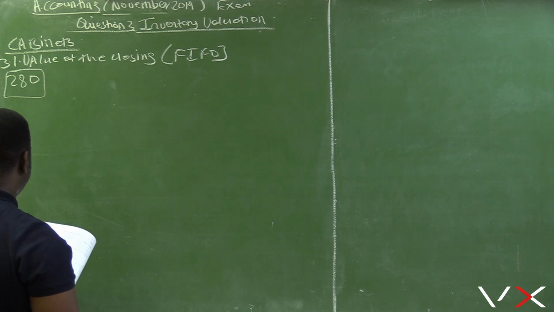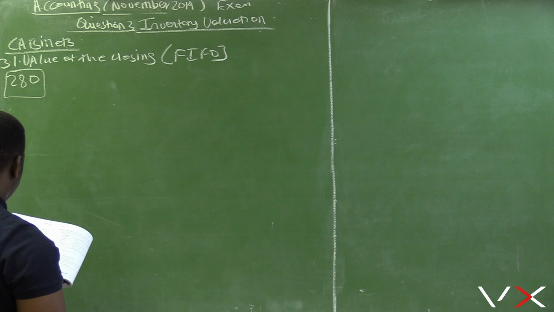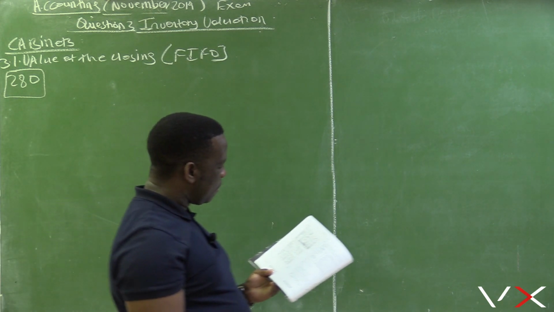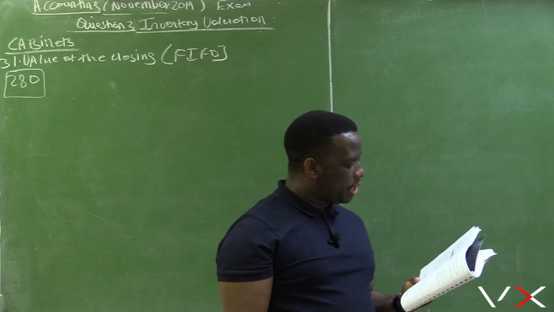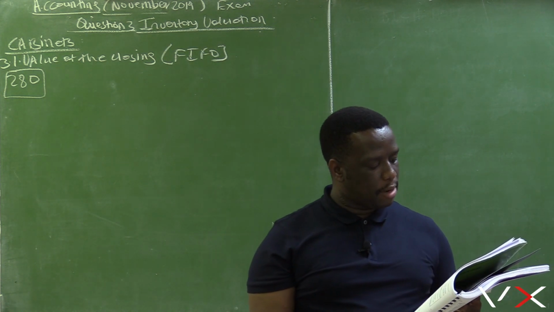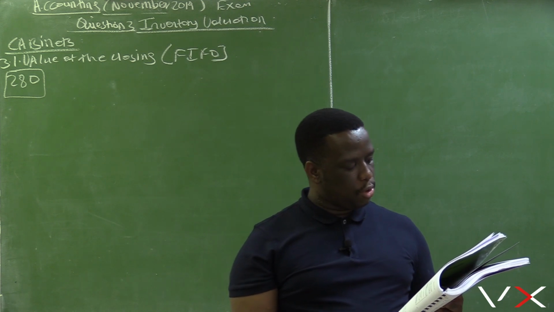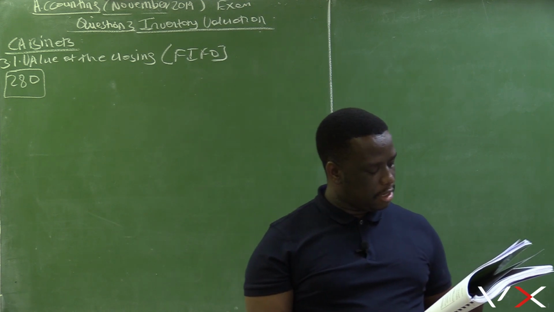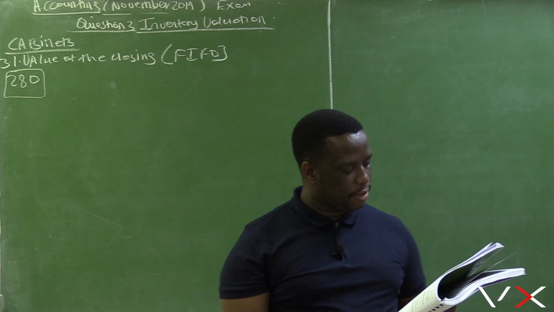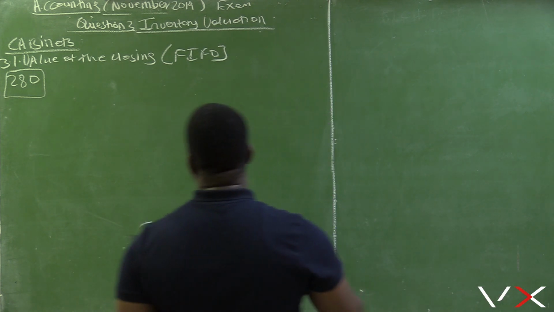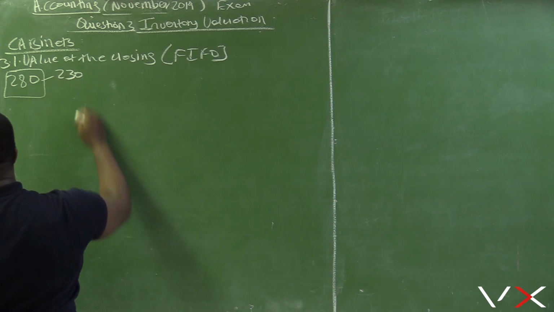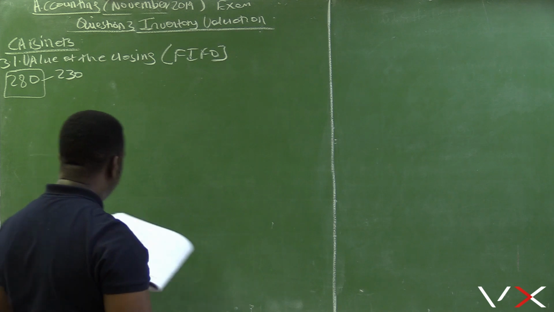There are also returns from the July stock, which is 20 units, and the unit price is 1,100. Therefore, the July stock will end up having 230 units.